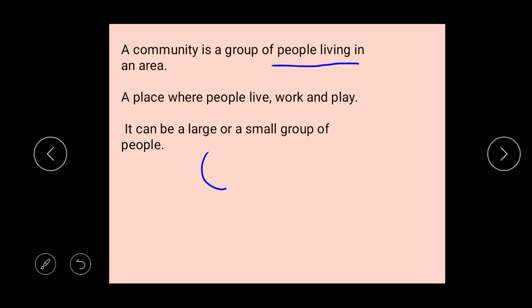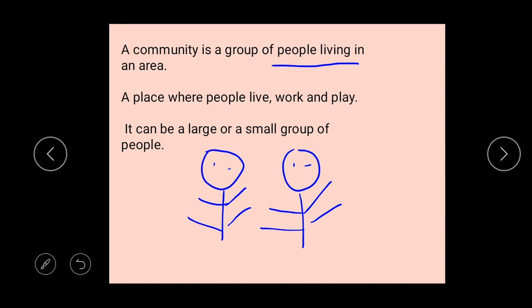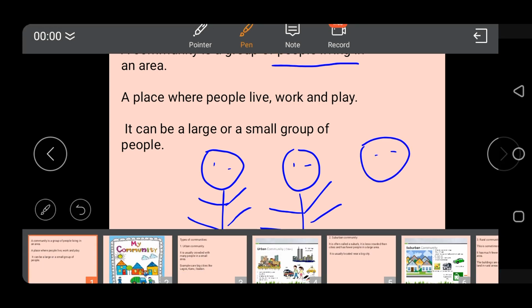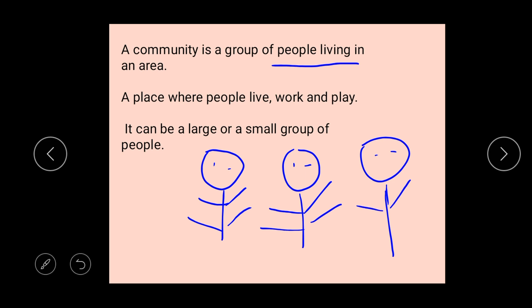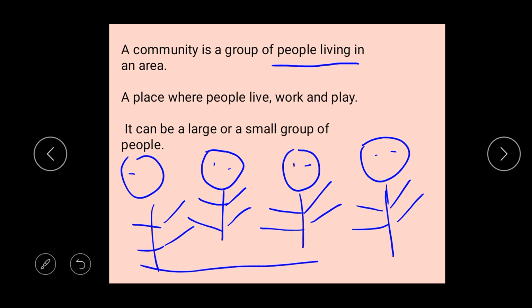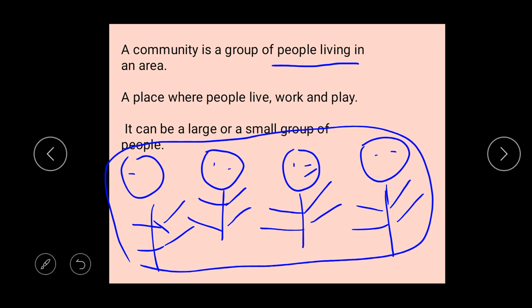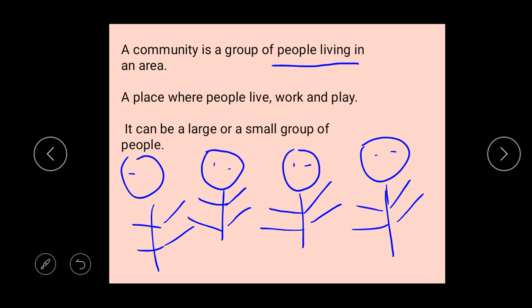So you can have this person, this person, this person, and this one here. All of them are what? They are called a group of people. How many are they all together? One, two, three, four. So they are a group of people living together in an area or in an environment.